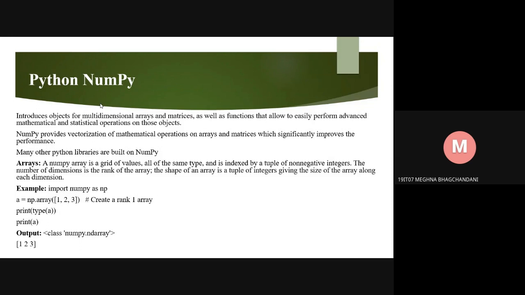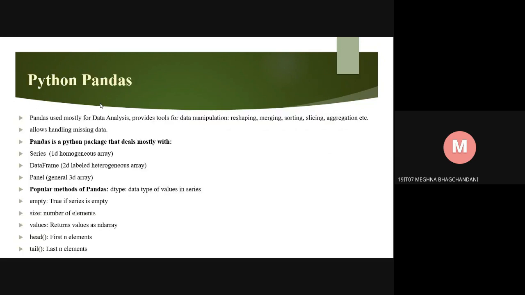Arrays. A NumPy array is a grid of values, all of the same type, and is indexed by a tuple of non-negative integers. The number of dimensions is the rank of the array. The shape of an array is a tuple of integers giving the size of the array along each dimension. So here is an example of NumPy. Let's move to the next slide.